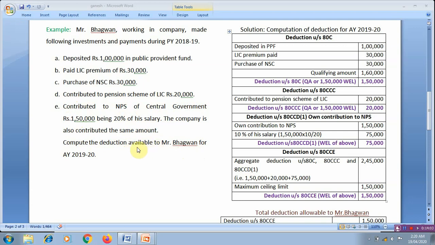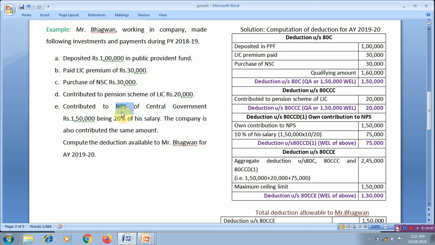While computing the deductions, first we should identify the deduction under which an item is allowed. Deposit to public provident fund comes under 80C. LIC premium comes under 80C. NSC comes under 80C. Contribution to pension scheme of LIC is allowed for deduction under section 80CCC. Contribution to NPS, the notified pension scheme, means it is qualified for deduction under section 80CCD.